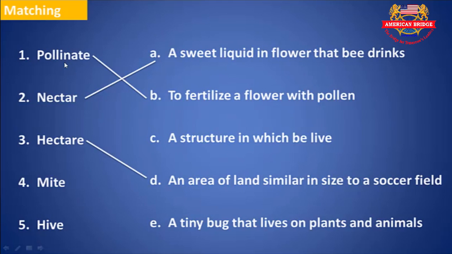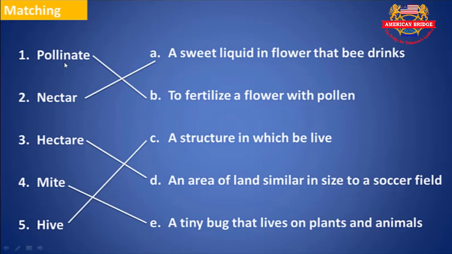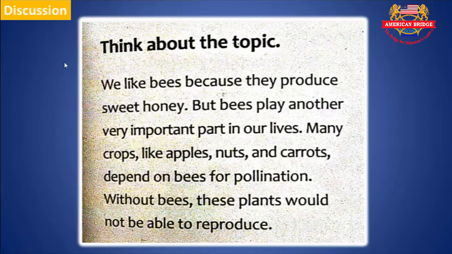Hectare, an area of land similar in size to a soccer field. Anyway, a hectare is equal to 10,000 square meters, or about 2.5 acres. Number 5, hive, a structure in which bees live. And the last one, mite, a tiny bug that lives on a plant or an animal.